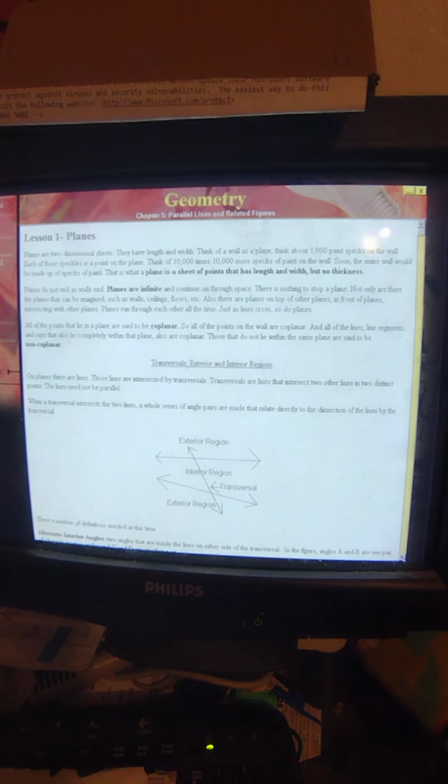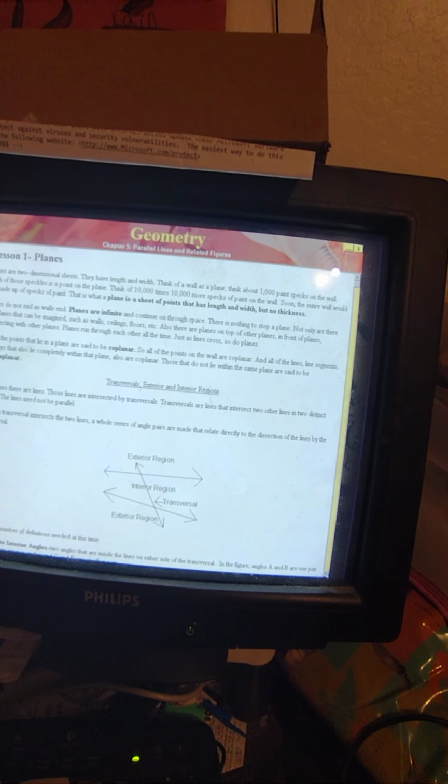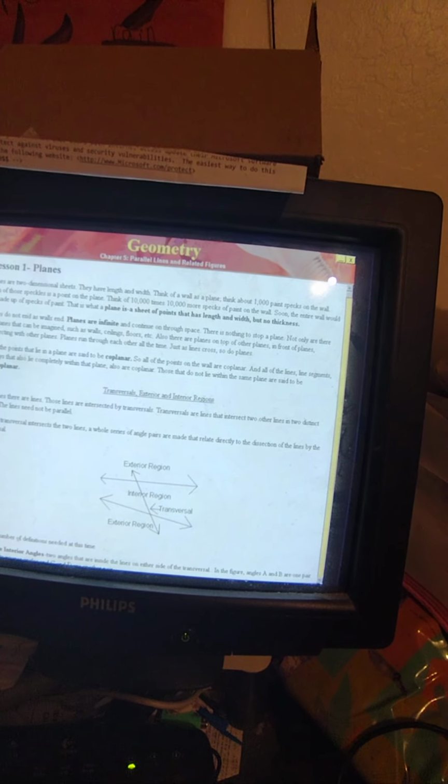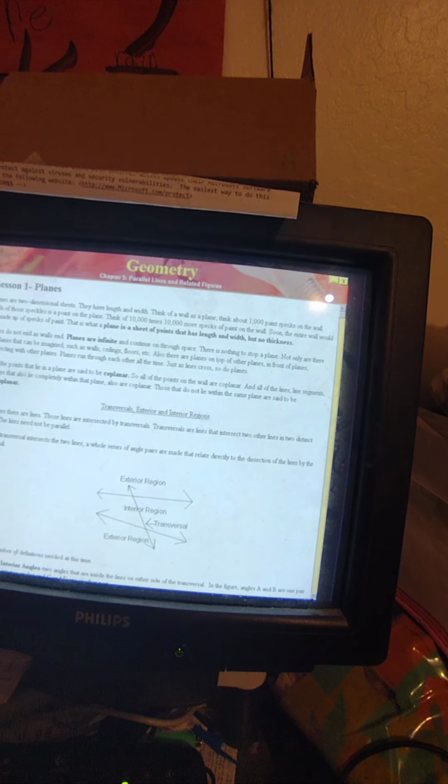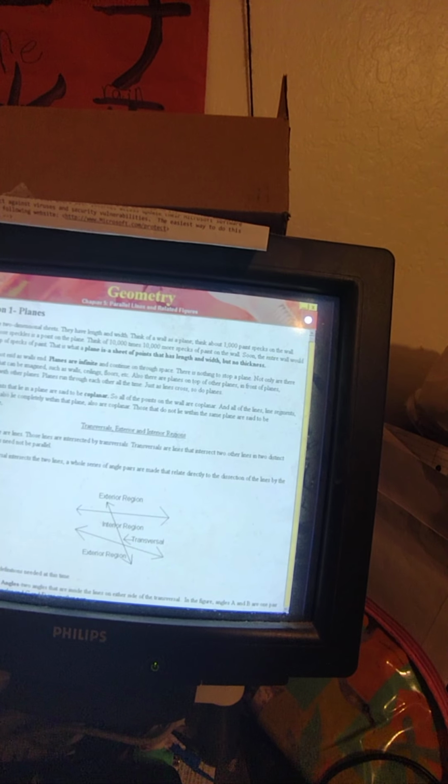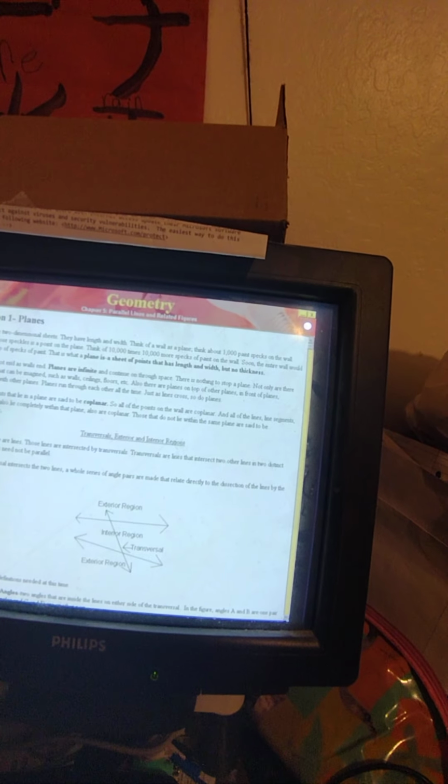Planes are two-dimensional sheets that have length and width. Think of a wall as a plane. Think about 1,000 paint specks on the wall. Each of those speckles is a point on the plane. Think of 10,000 times 10,000 more specks of paint on the wall. Soon the entire wall would be made up of specks of paint.